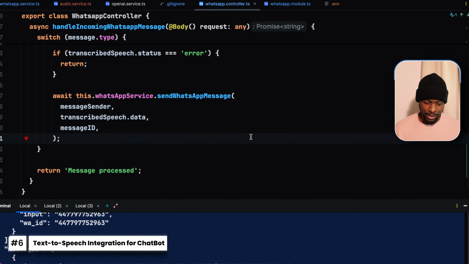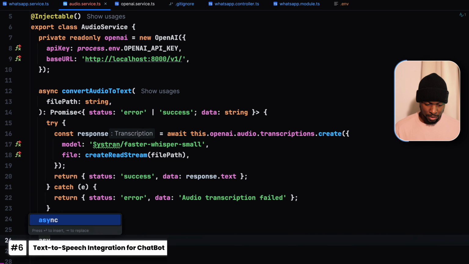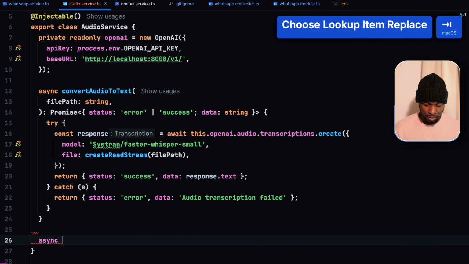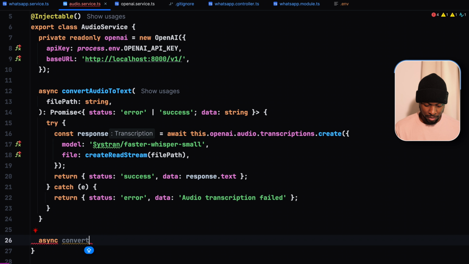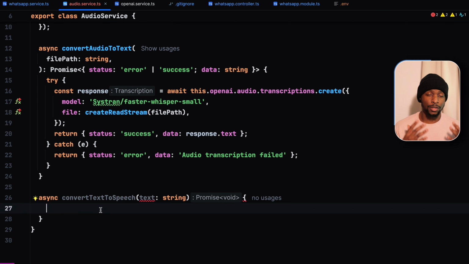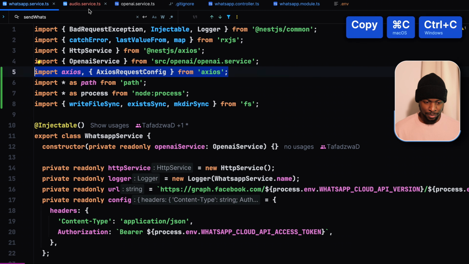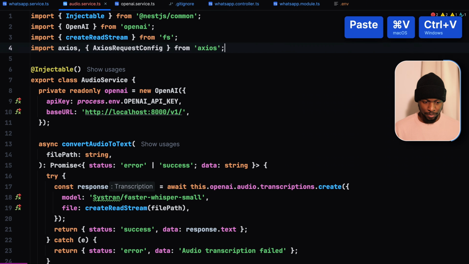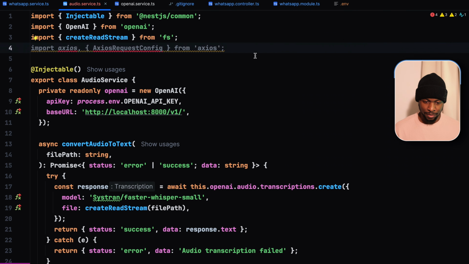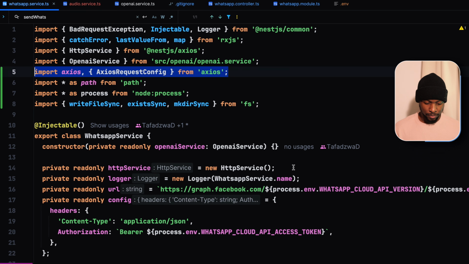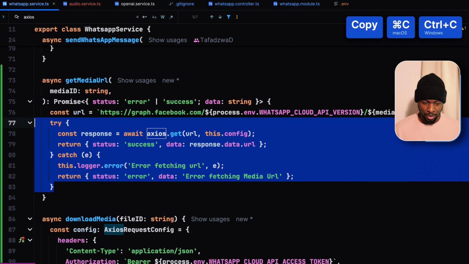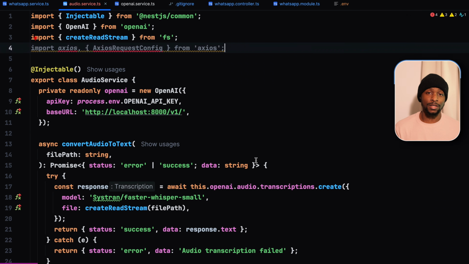Let's go back to our project. In the audio service, we want an asynchronous method responsible for converting text to speech. And in order to make the HTTP post request, we're going to use Axios. So let us go to our WhatsApp service, copy the Axios import, paste it in our audio service, check this whole try and catch block. The logic is the same.